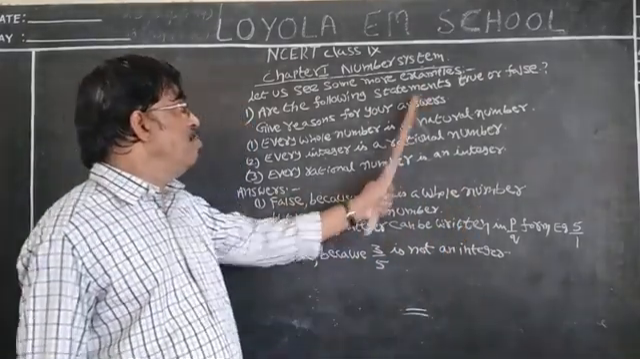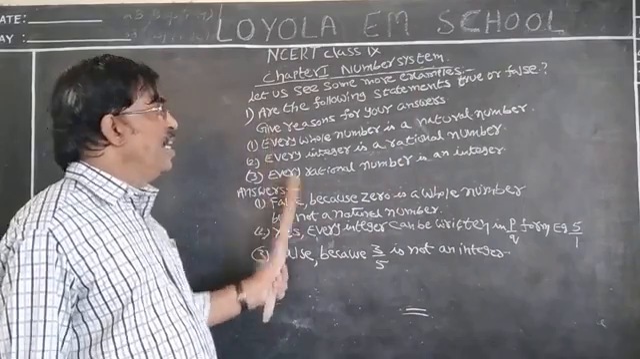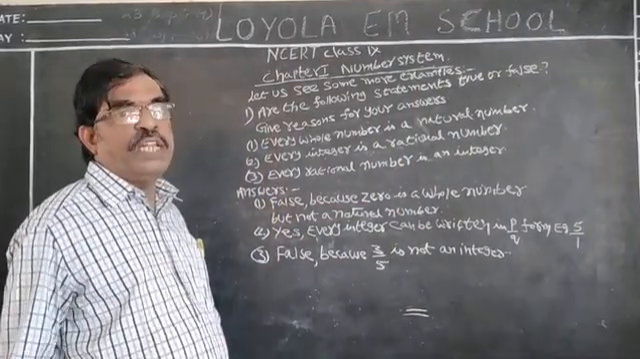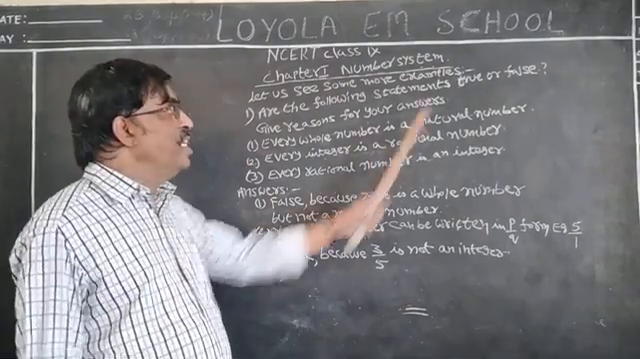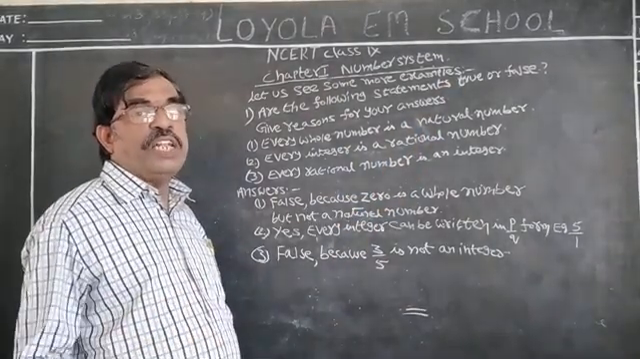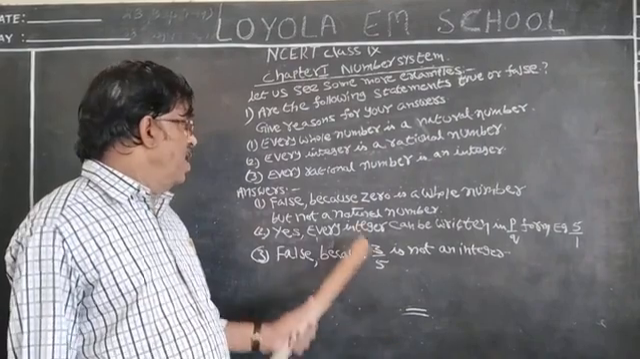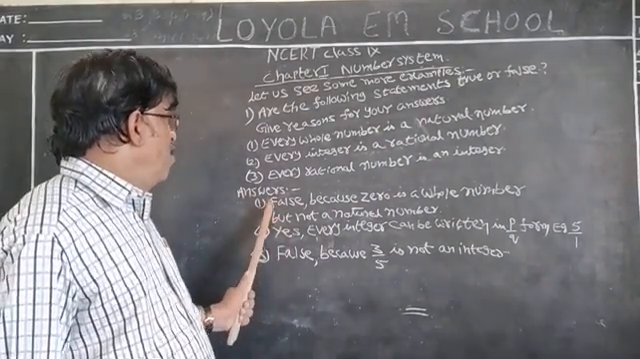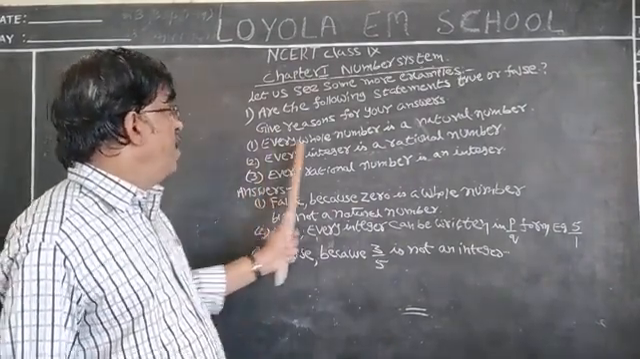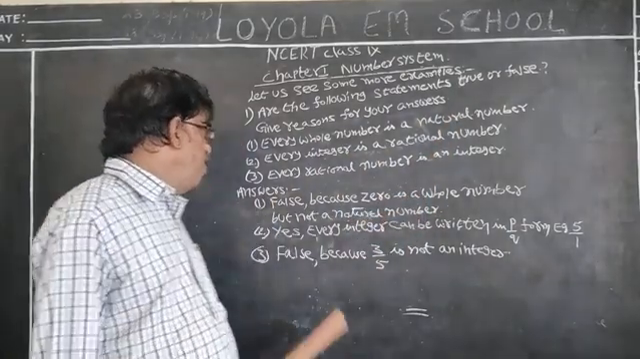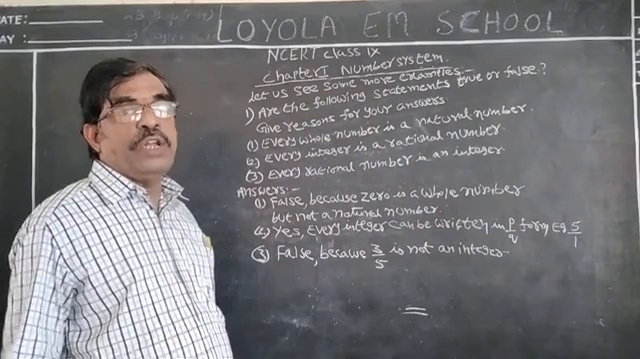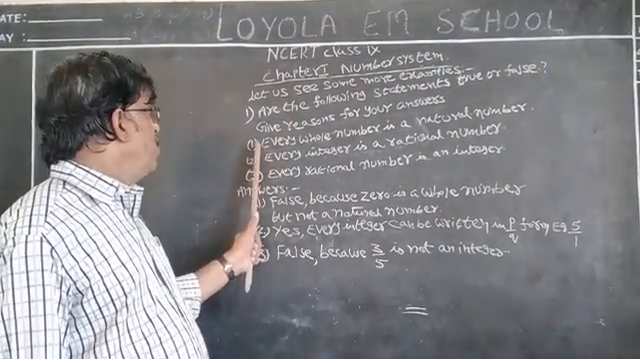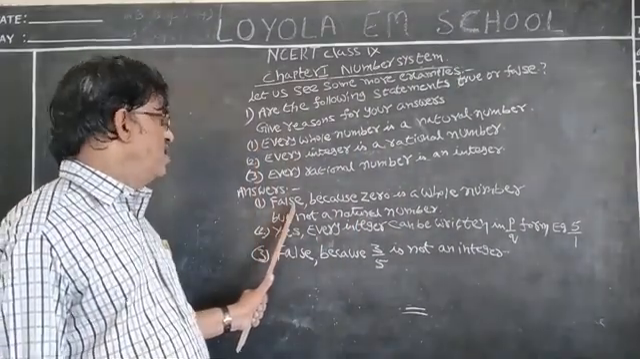What is according to the question? Whether the given statements are true or false. If it is true, why it is true? If it is false, why it is false? What is the reason? Once again, look here, every whole number is a natural number. We know that 0 is a whole number but not a natural number. Hence, the first given statement is false.